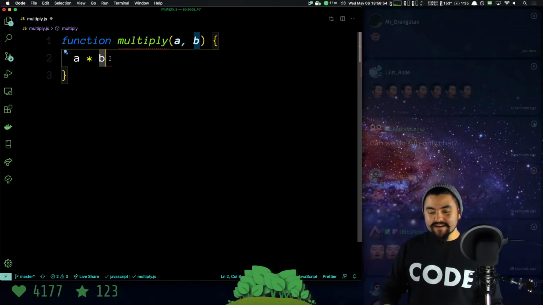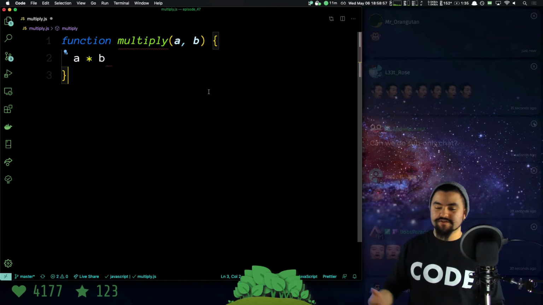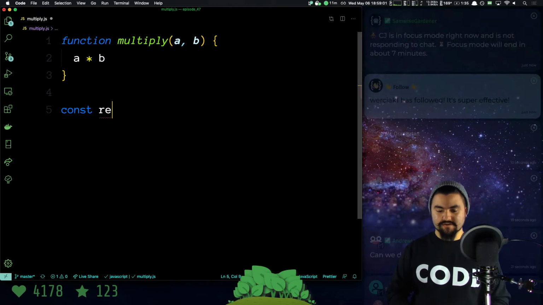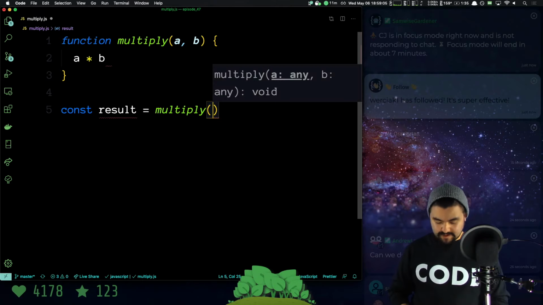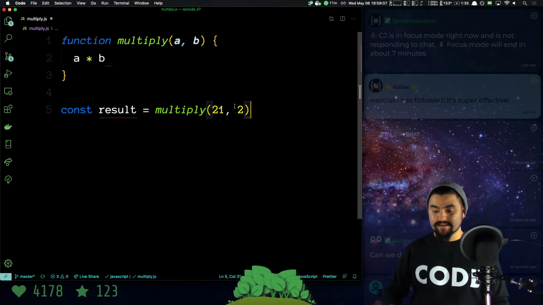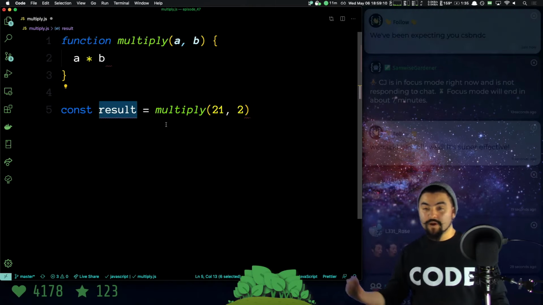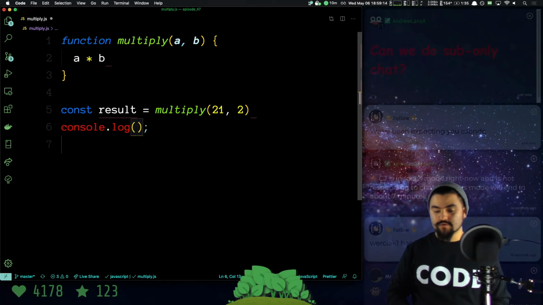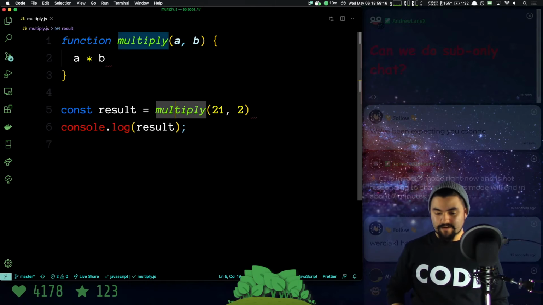In JavaScript, you can write expressions like this. However, if we want to get this value out of the expression, we have to use the return keyword. So I'll show you right now. If we were to call that function, we'll say result equals multiply, and let's say we want to multiply the values 21 and 2. We pass it in like that. We want to get the value out, and then do something with it. In this case, I'm just going to log the result.